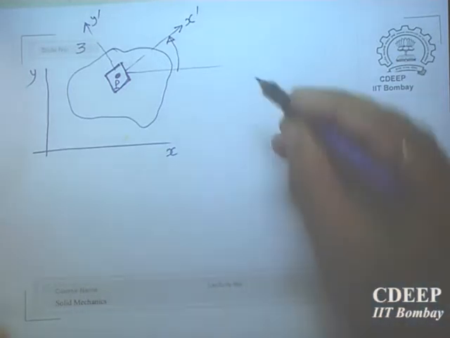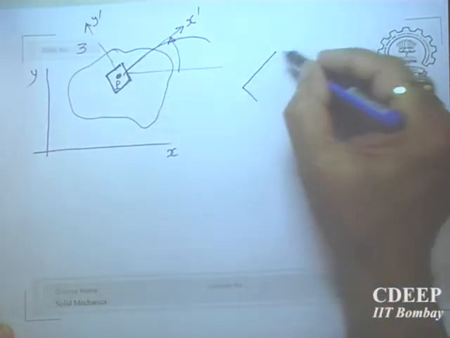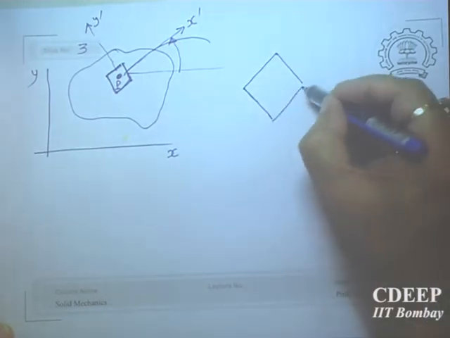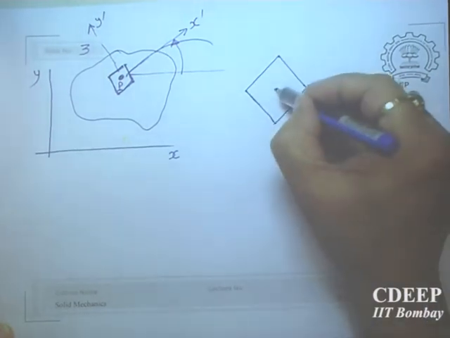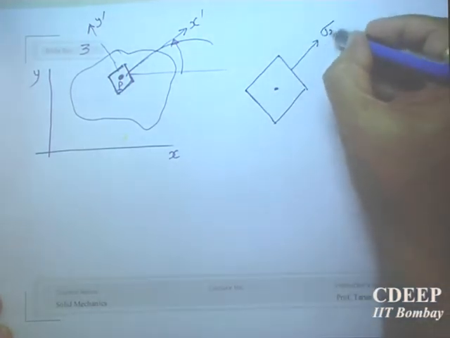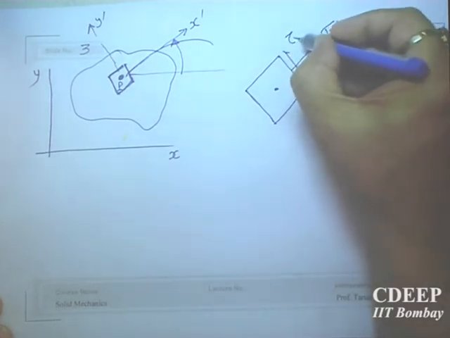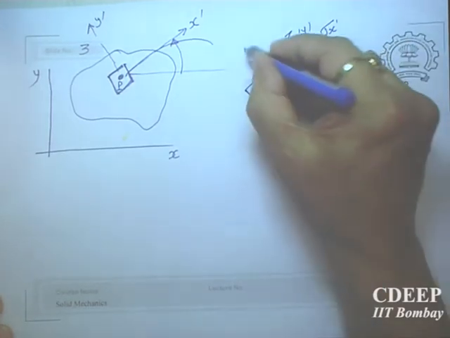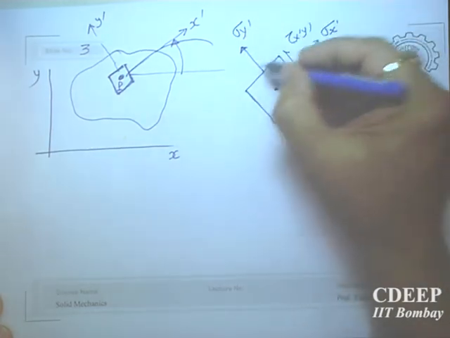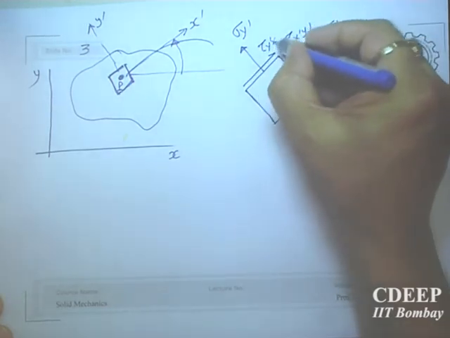Is it okay? So I can also have stresses. So if you take this out, my element is now oriented with reference to x dash, y dash. So this is sigma x dash, tau x dash y dash, sigma y dash, tau y dash x dash.